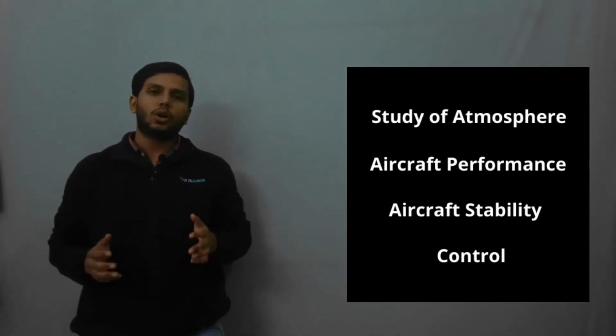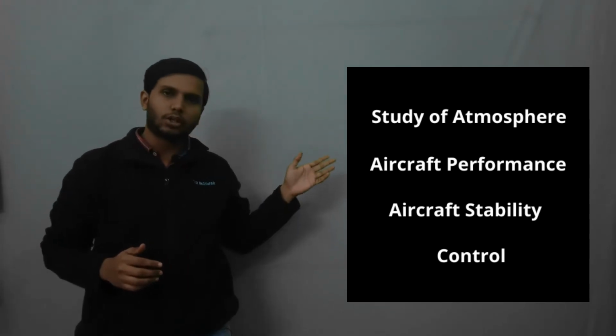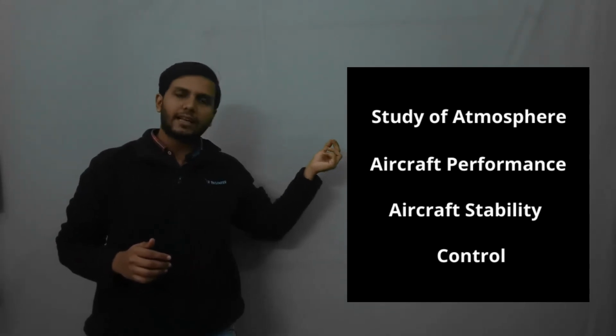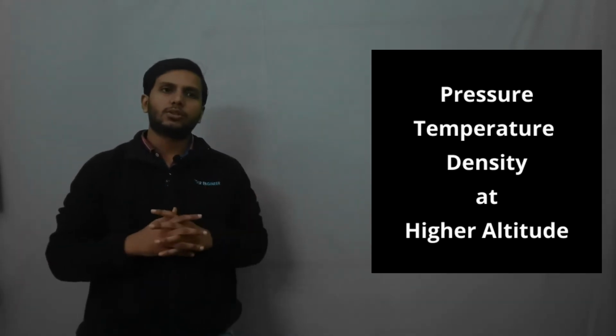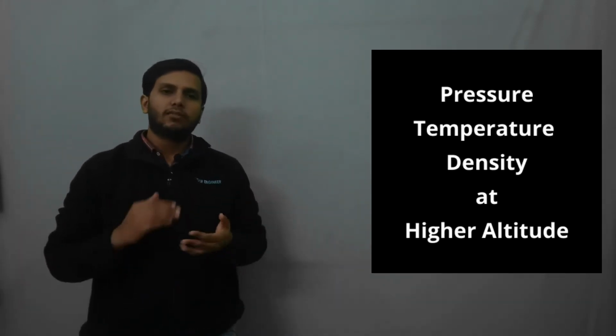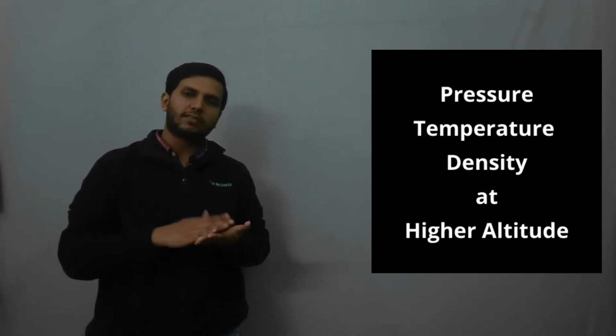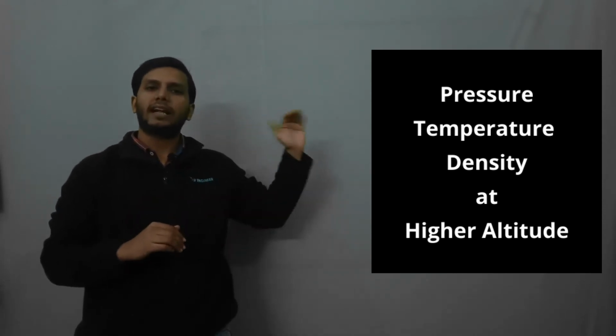Now related to all those four subjects that we have talked about in flight dynamics and control, first is atmosphere. In atmosphere, you have to calculate the pressure, temperature and density at a particular altitude.